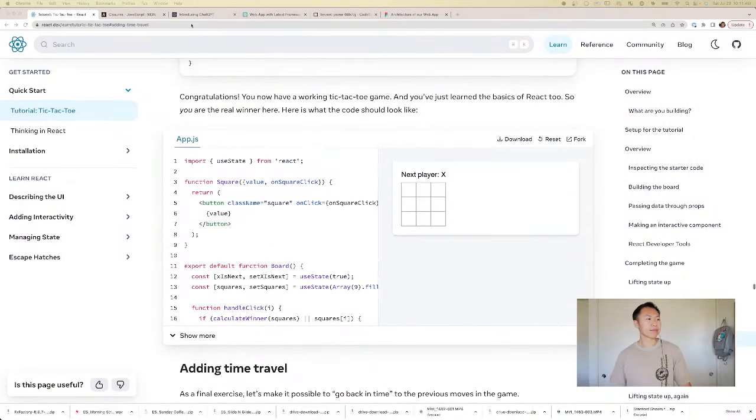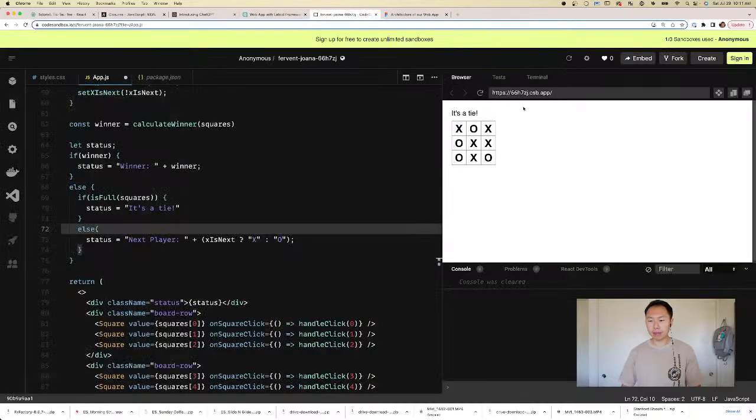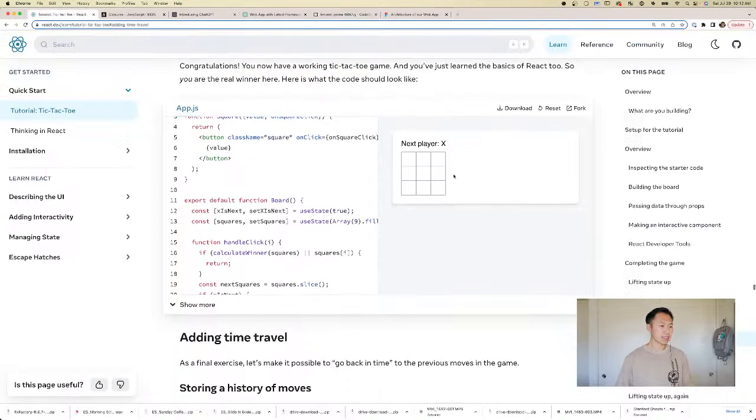All right, so if you remember from last time, we actually completed the whole game. It's really cool to see the progress that we've made, because so far we're able to literally play the whole game and detect a winner. The tutorial didn't go over this part, but if we tie, we can even detect a tie now. So I think that's pretty cool. This is a part that we added on ourselves, and I think it's a lot of learning.